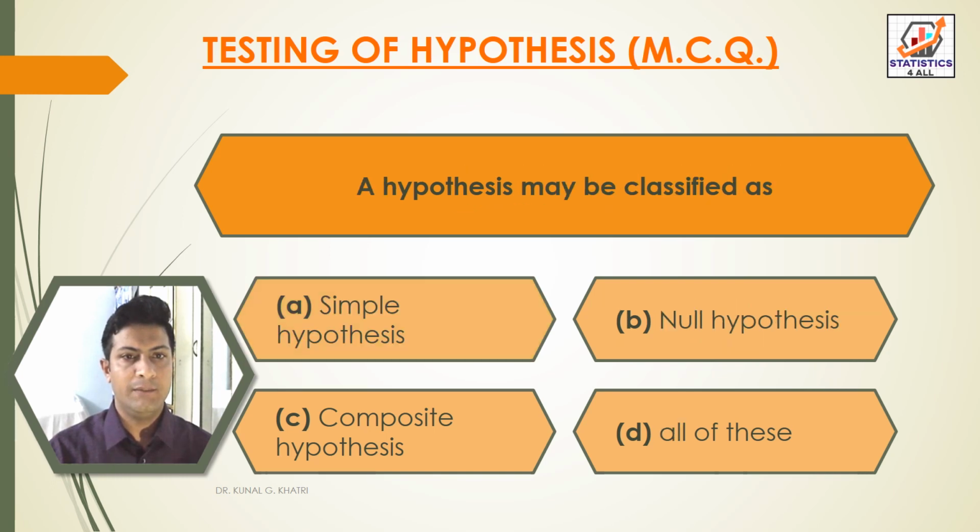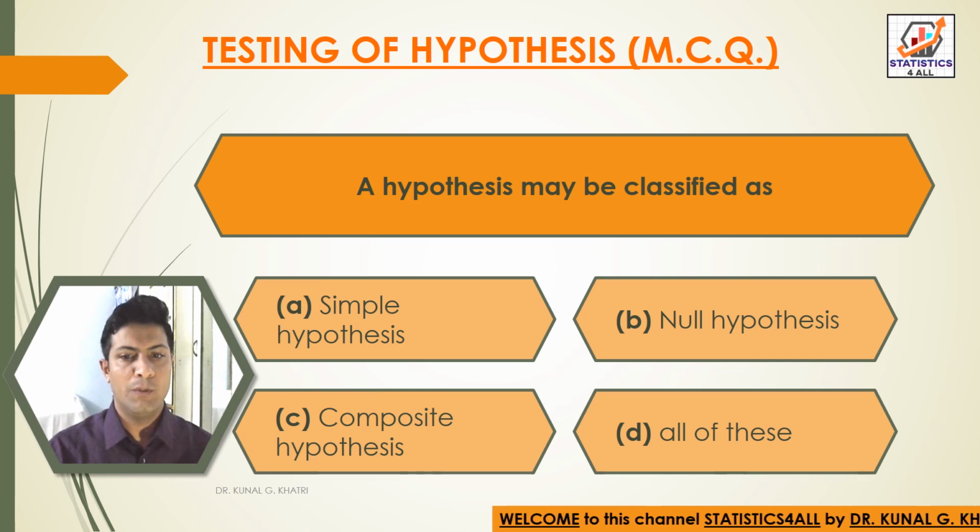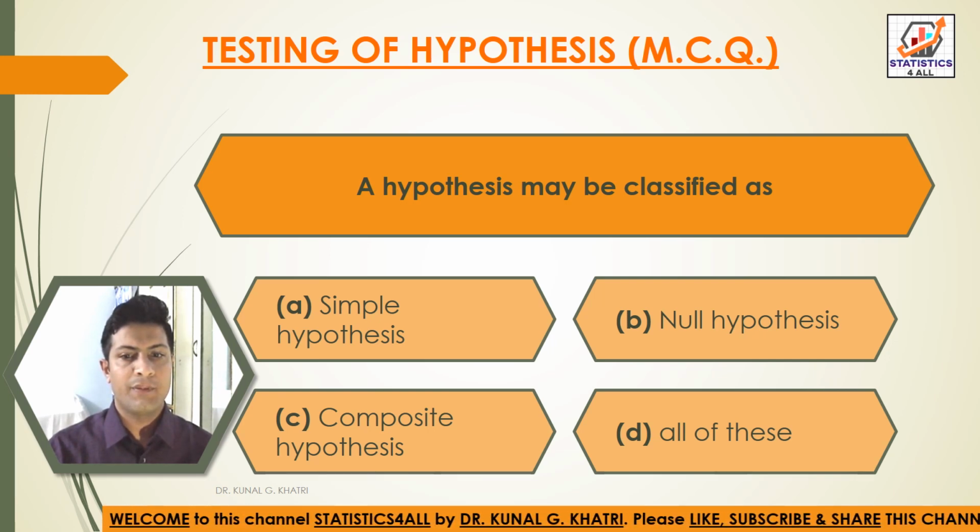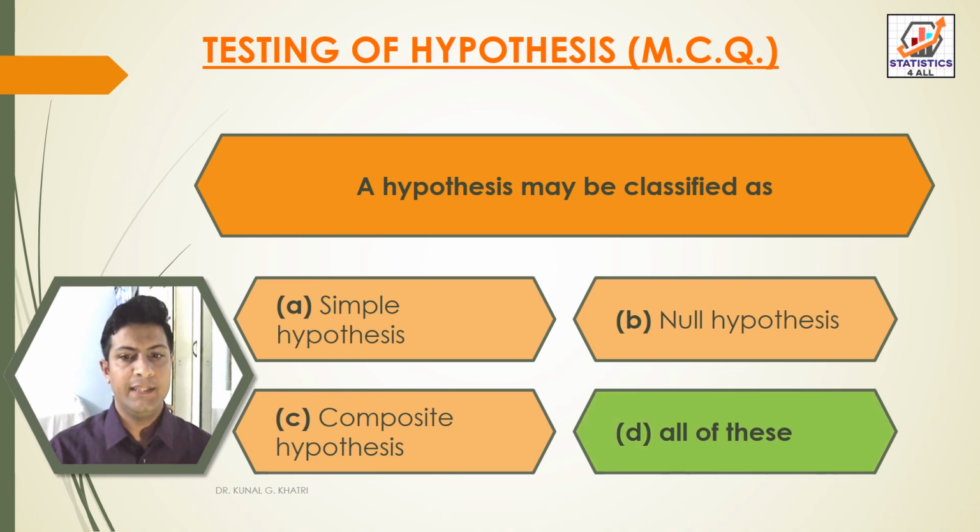Next question, a hypothesis may be classified as option A simple hypothesis, option B null hypothesis, option C composite hypothesis, option D all of these. So here we have answer option D, that is all of these. A hypothesis may be classified as simple hypothesis, null hypothesis, composite hypothesis.